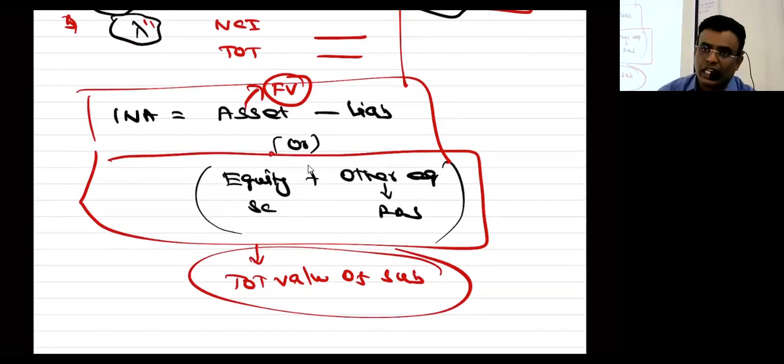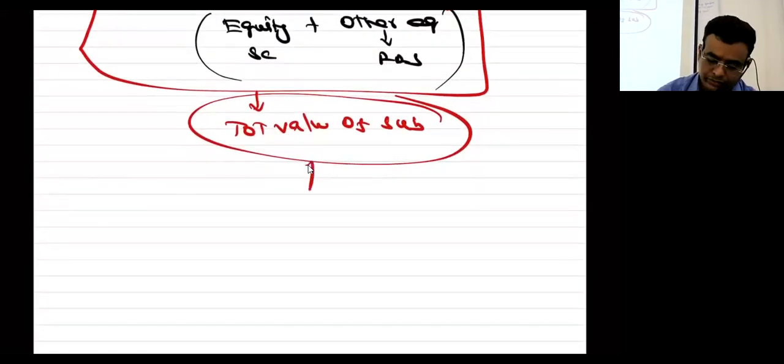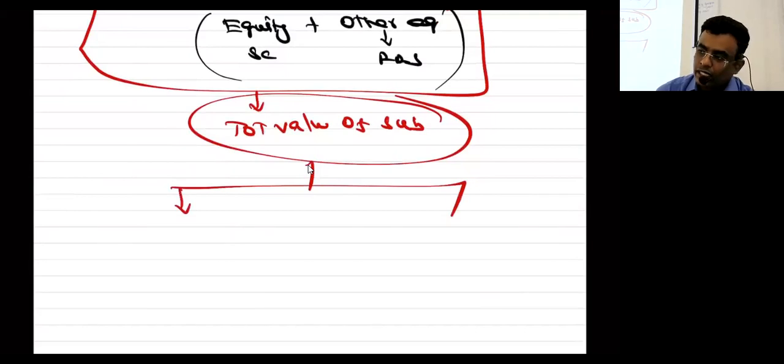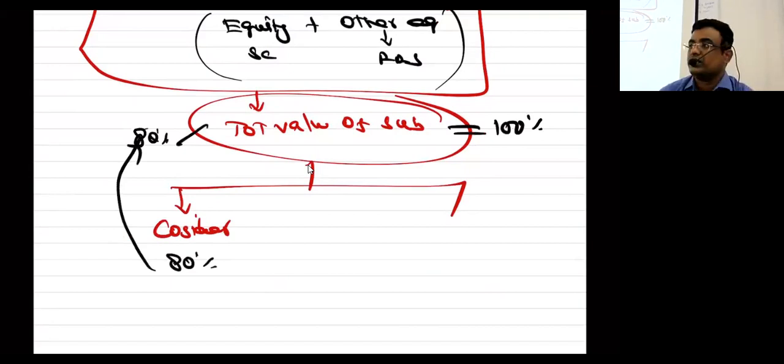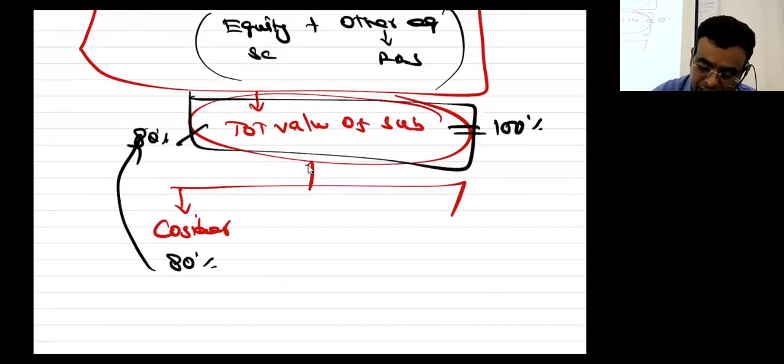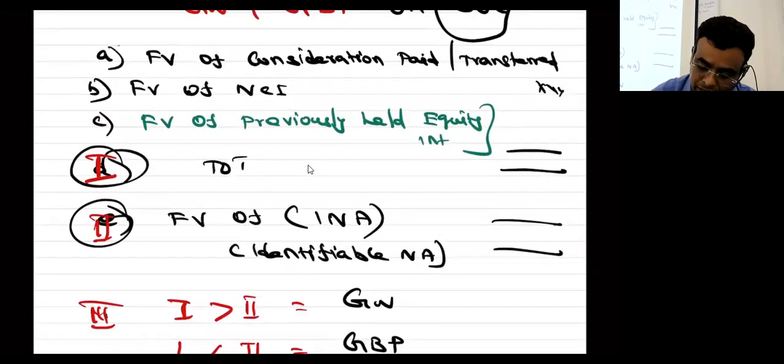Yes or no? For that I am going to give consideration. One is the consideration paid. If I buy 80% of this, then 80% is the consideration paid. Yes sir. So this is there for 100%. But I paid consideration only for 80%. But the value of the assets is 100%. So now listen with me carefully. This is for 100%. You agree with me? Yes sir. Yes or no? Yes sir.